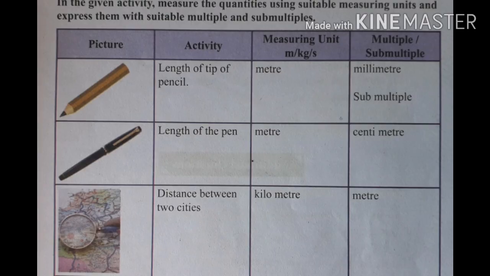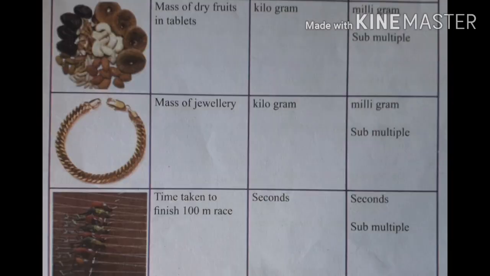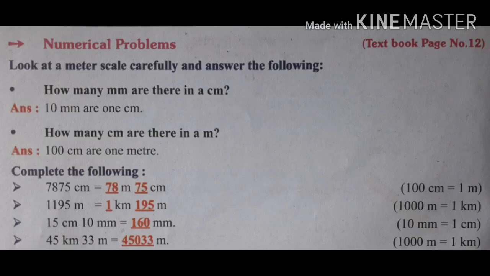Distance between two cities: unit kilometer, multiple meter. Mass of dry fruits in tablets: unit kilogram, submultiple milligram. Mass of jewelry: unit kilogram, submultiple milligram. Time taken to finish 100-meter race: unit seconds, submultiple seconds.